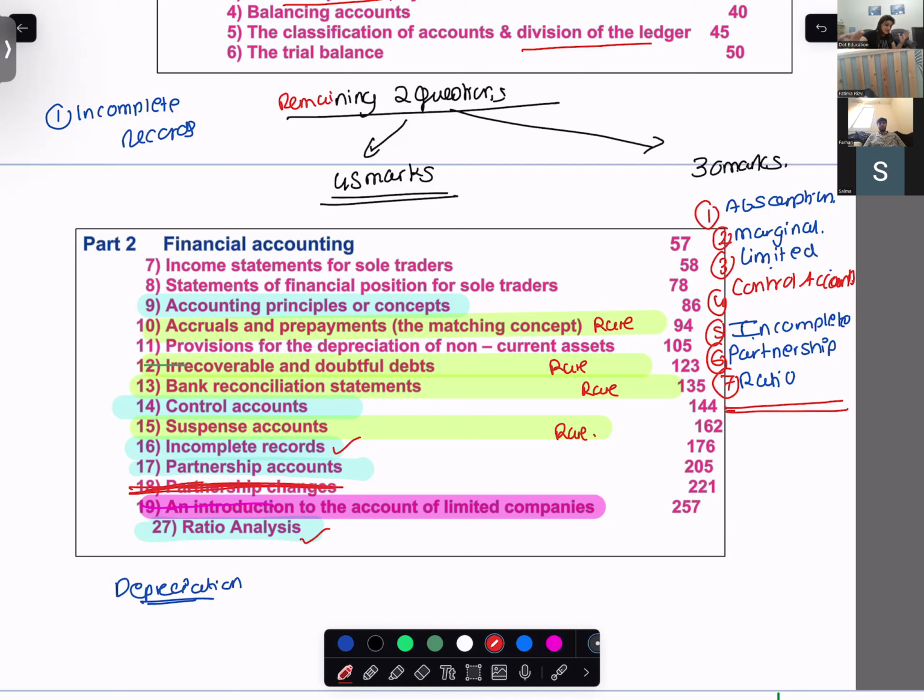So suspense, BRS, provision for doubtful debts and other receivables and payables. These 4 chapters are same as IGCSE. Ratio is also same as IGCSE. Only 2 new ratios are there. Partnership is same, but the testing is a little hard, difficult. Okay, so this is how you have to work with.